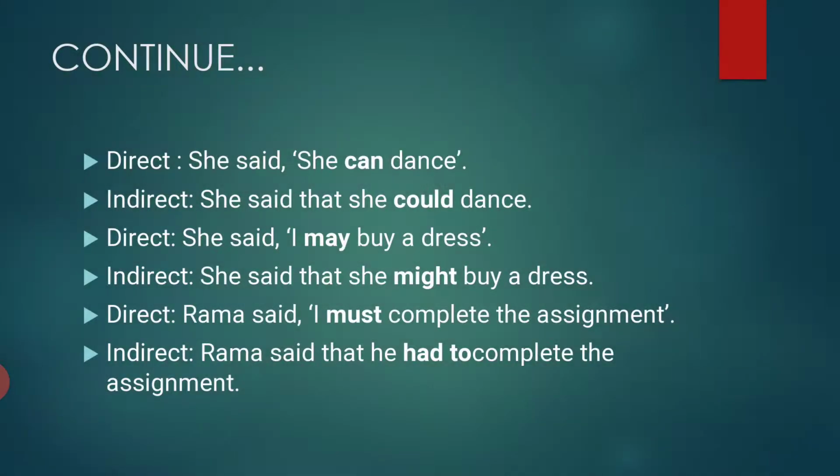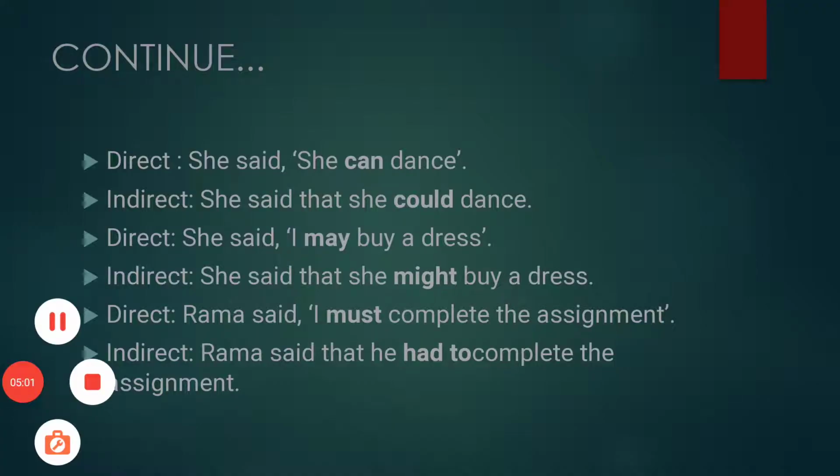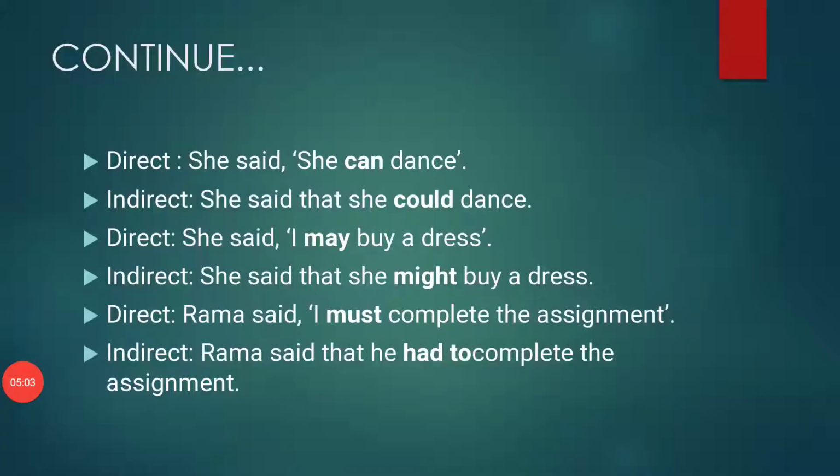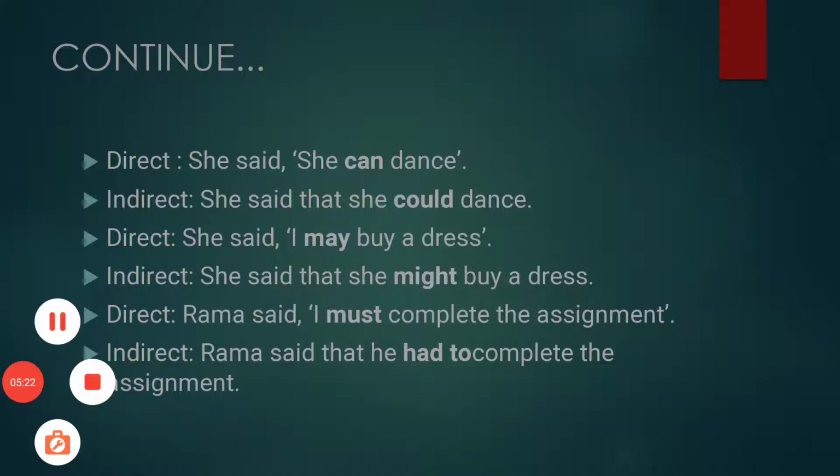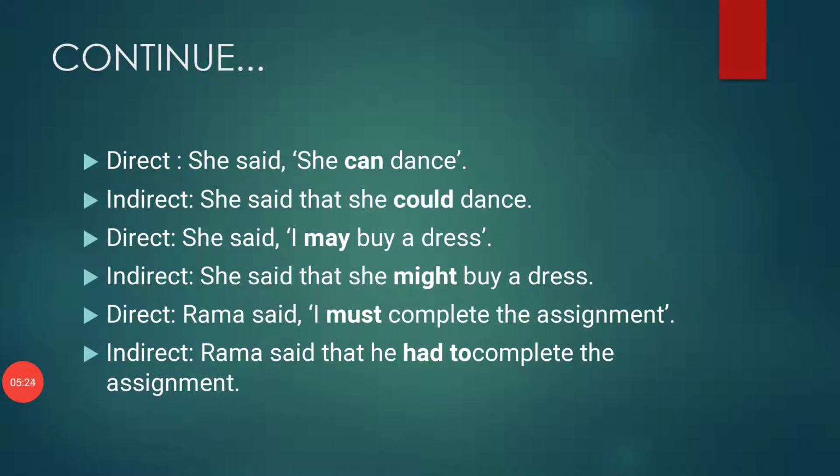Direct: She said she can dance. Indirect: She said that she could dance. You have to just add that, and change can to could. Direct: She said, I may buy a dress.